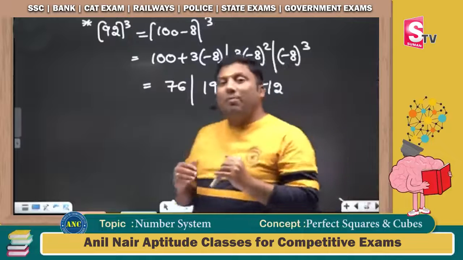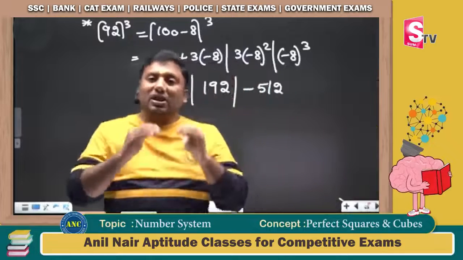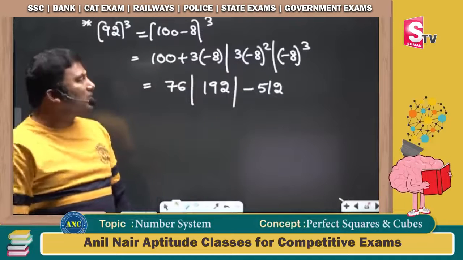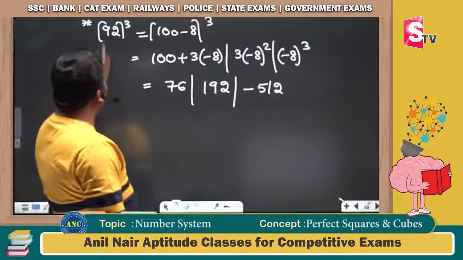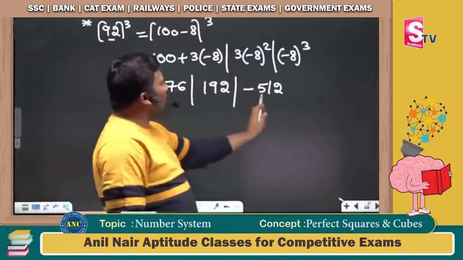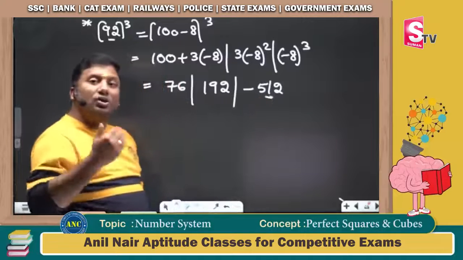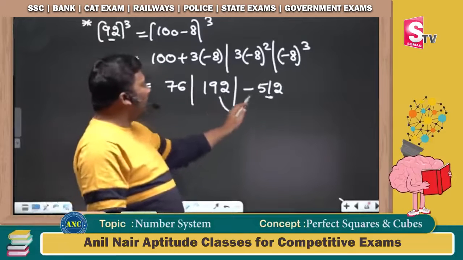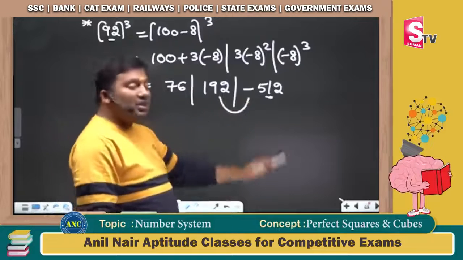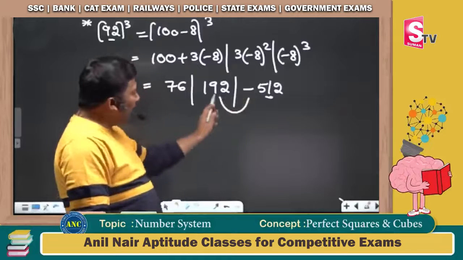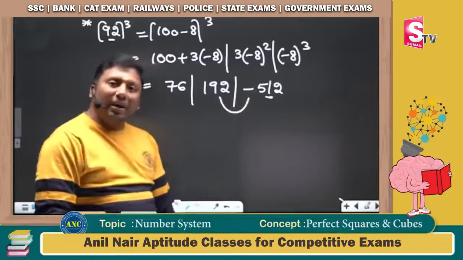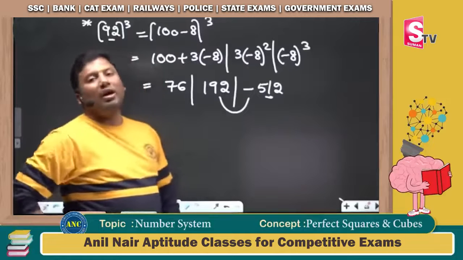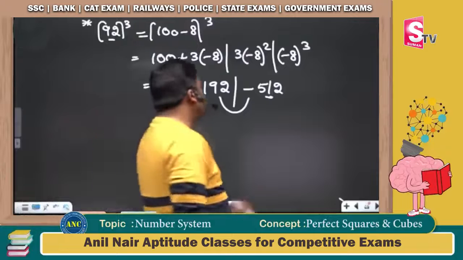In the previous problem we took a carry which is always 1. Now the question arises, will the carry always be 1? Not exactly. Here we cubed a positive number and got a negative number. I need to take the carry which converts the negative into positive. Suppose I take a carry 1, 100 minus 512, negative. If I take a carry 2, 200 minus 512, negative. 300 minus 512, negative. 400 minus 512, negative.